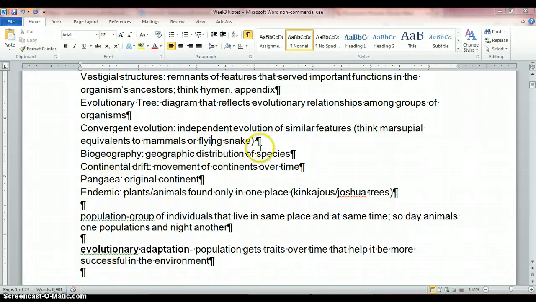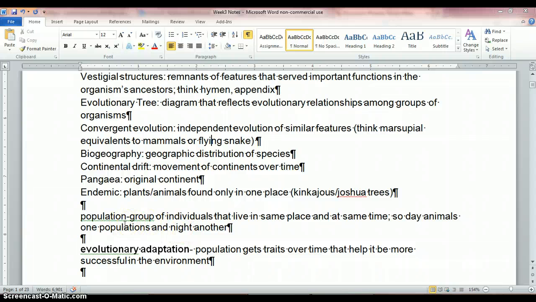Biogeography is the geographic distribution of species. Continental drift is a movement of continents over time. Pangea was the original single continent. Endemic, we'll hear that a lot. Those are plants and animals found only in one place. Kinkajous, Joshua trees, things like that. I live in the Mojave Desert, so for me, Joshua trees are everywhere. But if you go somewhere else, they're nowhere because they only live in this one space.